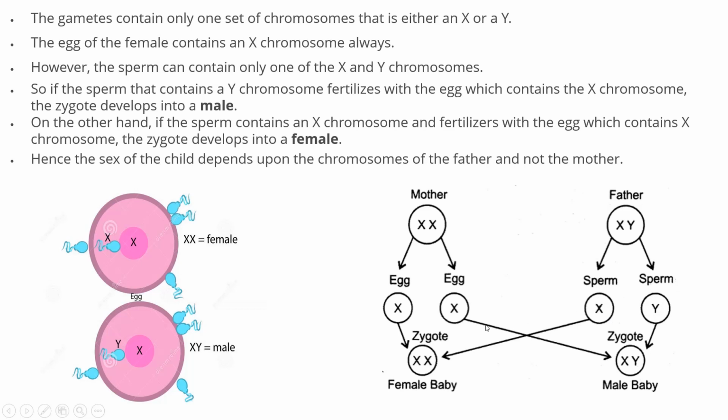So when fertilization takes place with the X chromosome, we get a female baby, and when fertilization takes place with the Y chromosome, we get a male baby. The sperm containing the X chromosome fuses with the egg containing the X chromosome, and we get a female. The sperm containing the Y chromosome fuses with the egg containing the X chromosome, we get the XY combination of chromosomes, so we get a male. So this is how, with the help of chromosomes, we generally determine the sex of the child.